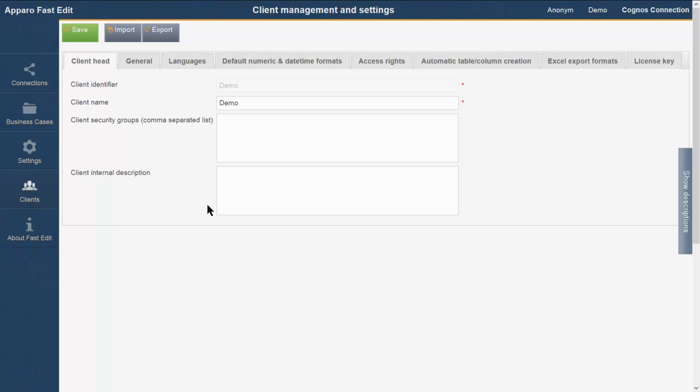Only so-called super users can create and manage clients. This right will be granted at installation time in the Configuration Manager. Each user can be assigned to one or more clients. If a designer user is assigned to several clients, he can choose freely. Each client represents a completely separate FastEdit environment, with its own business cases, settings, languages, design, and style.